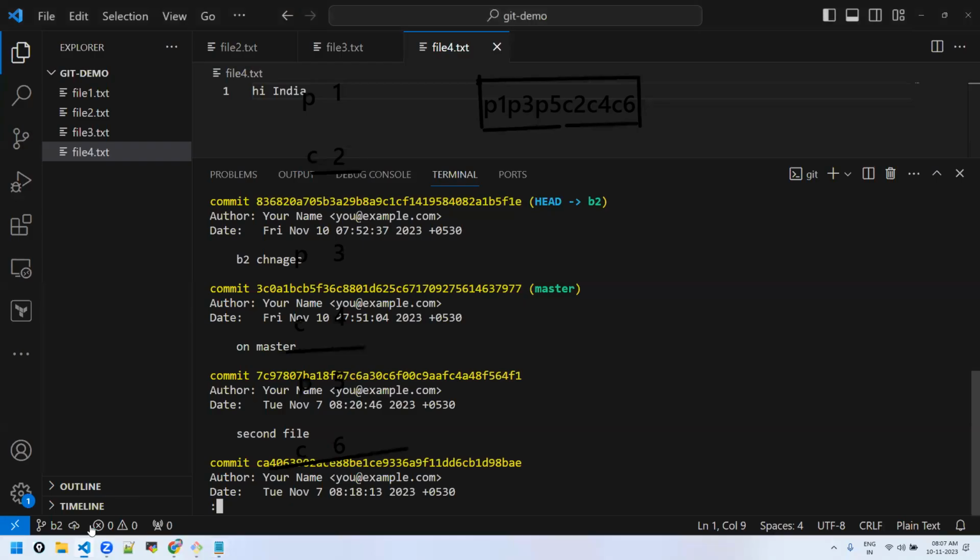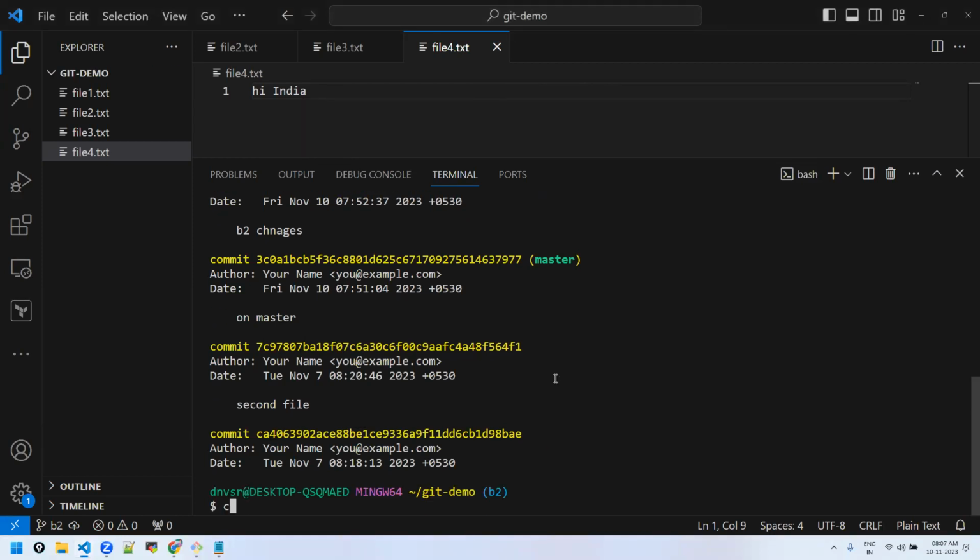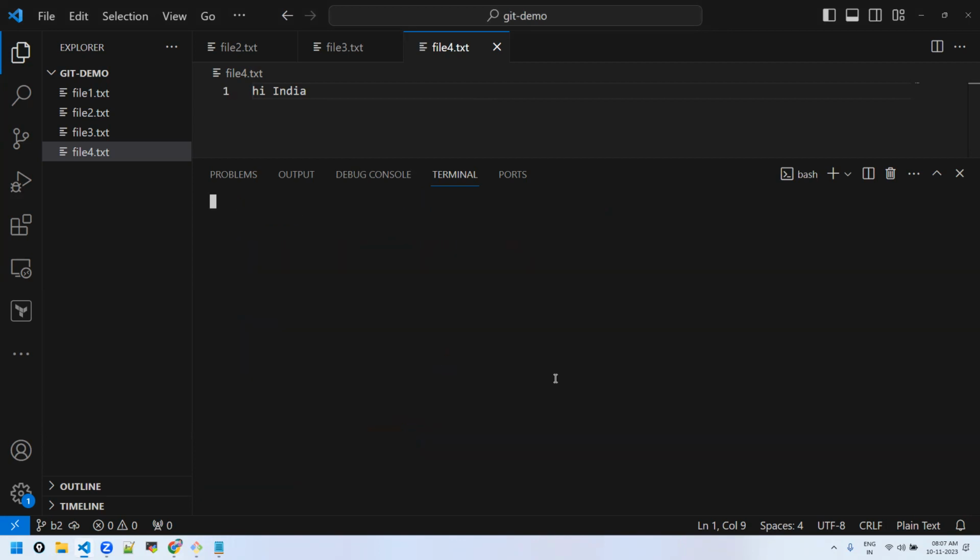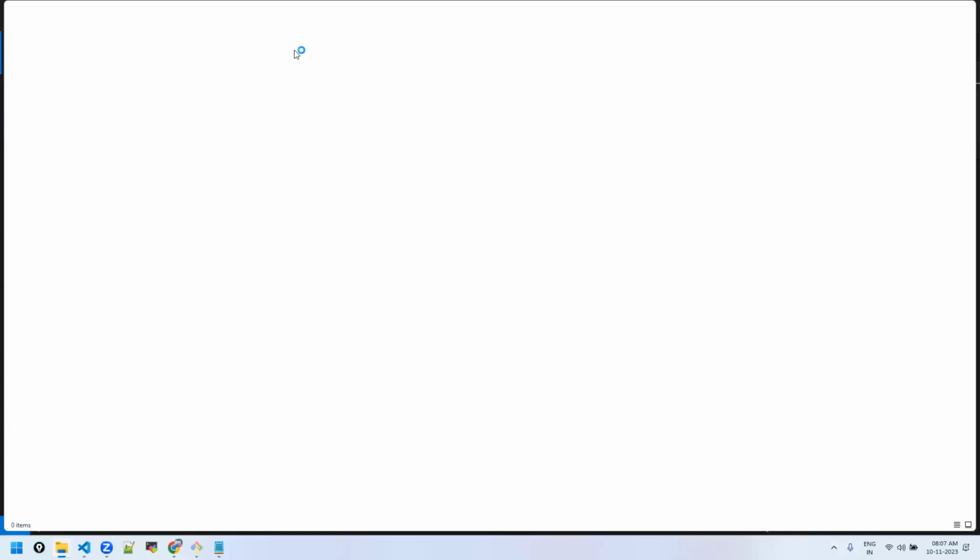Now that we understood the rebase, let's talk about remote repositories. See, till now we were working on our local, right? We were still on our local repositories. What if we are done and I want to share it with others, I want to move it to remote? That's where GitHub comes into the picture.